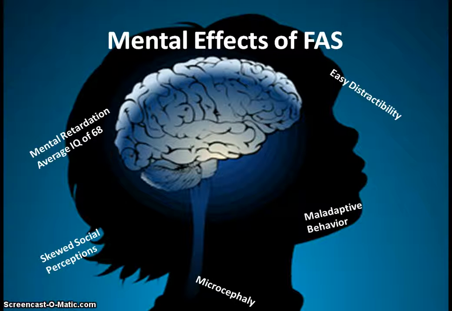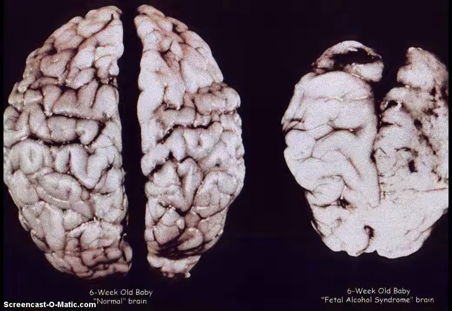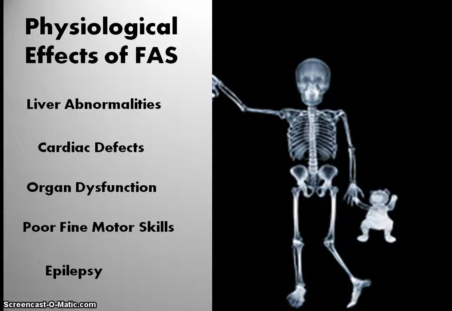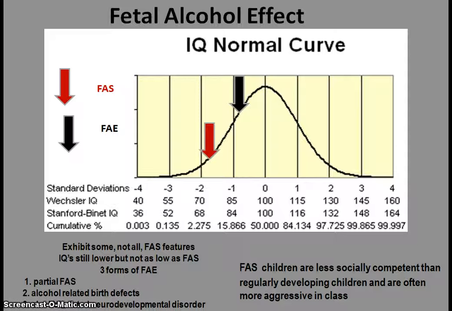The mental effects of fetal alcohol syndrome can include easy distractibility, maladaptive behavior, microcephaly, skewed social perceptions, and mental retardation, with the average IQ being about 68. So here you can clearly see that alcohol definitely affects the growth and development of the brain. Liver abnormalities, cardiac defects, organ dysfunction, less developed fine motor skills, as well as chance of developing epilepsy are increased because of fetal alcohol syndrome.